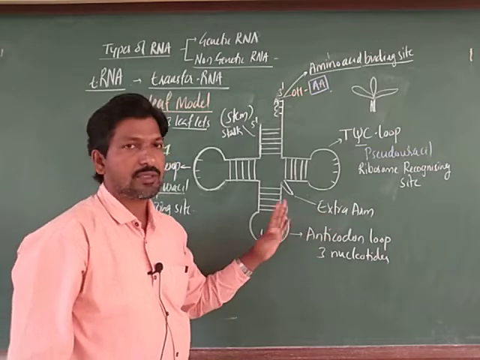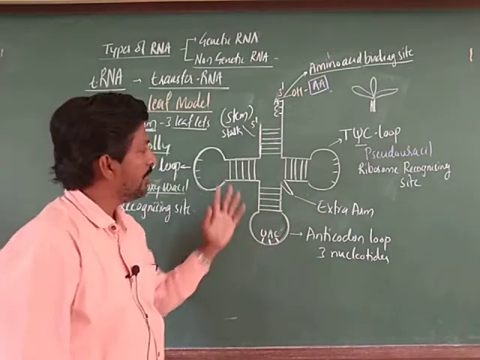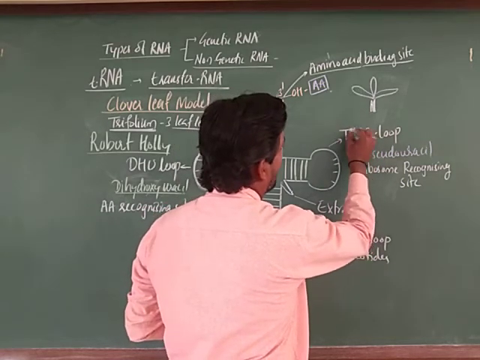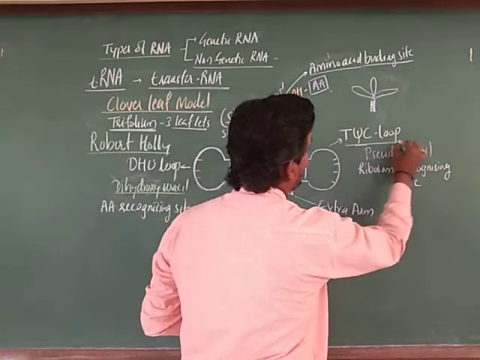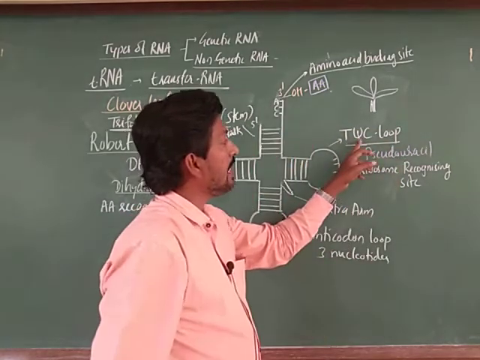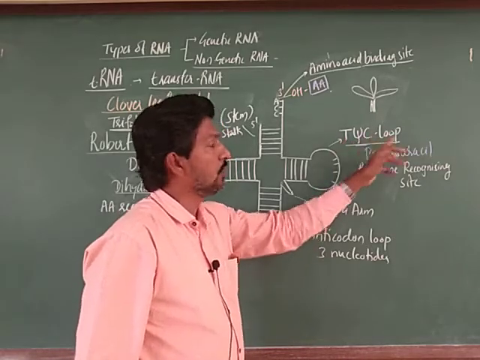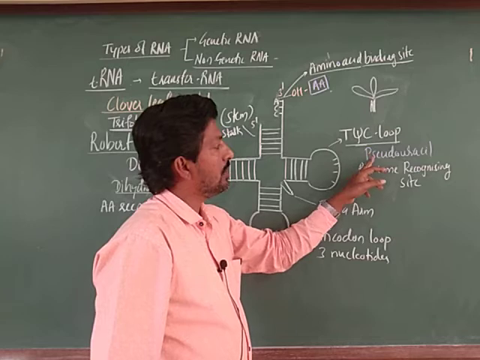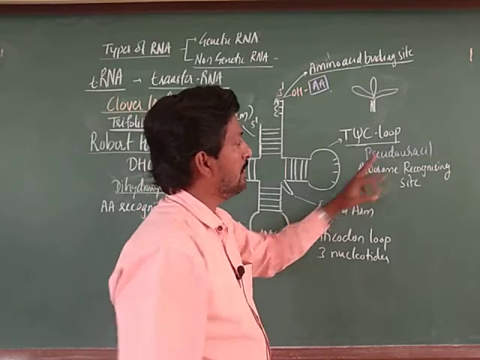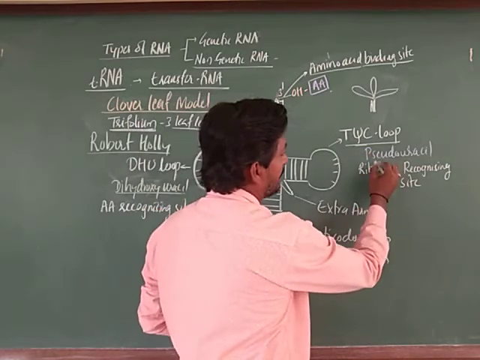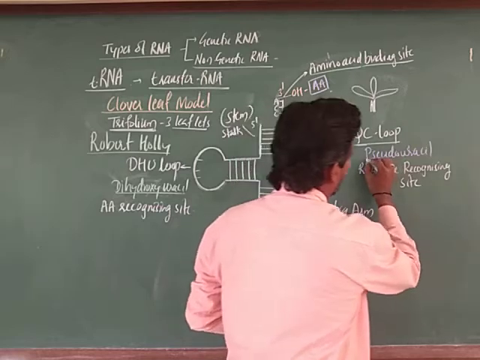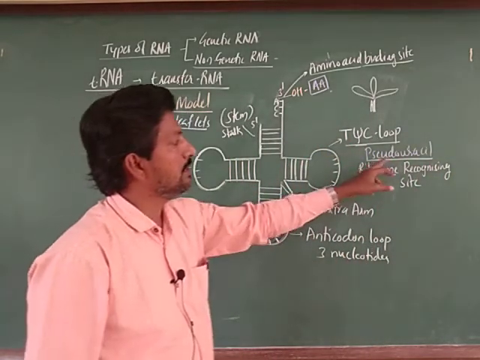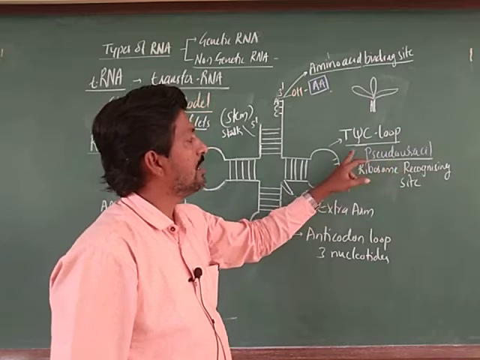When you consider this, the 4 arms are formed here. So, of the major 3 arms we observe, the first arm you can take is the T psi C loop. Psi means it is a modified uracil, that is a pseudouracil. So, that is called pseudouracil, and this forms the